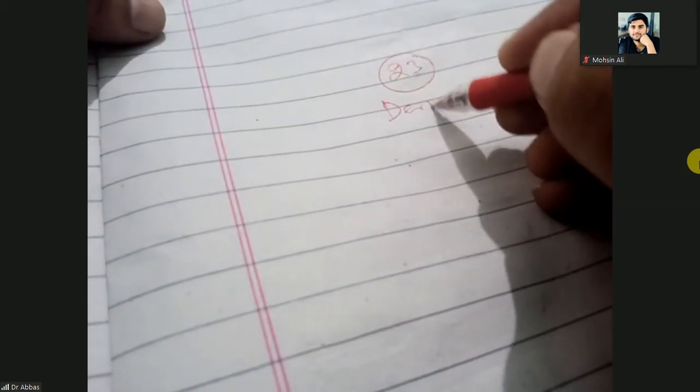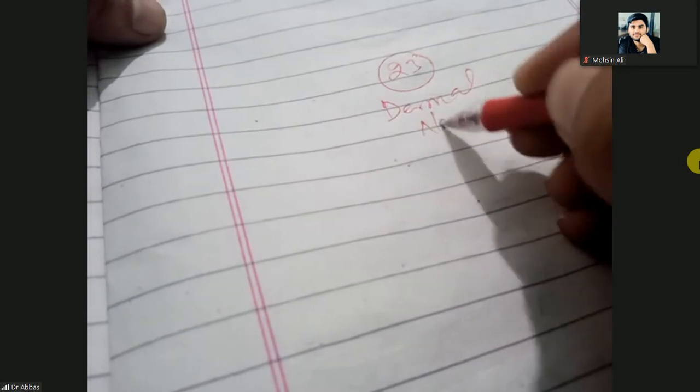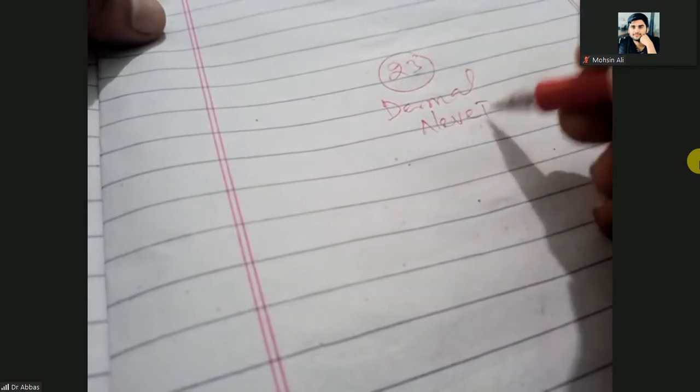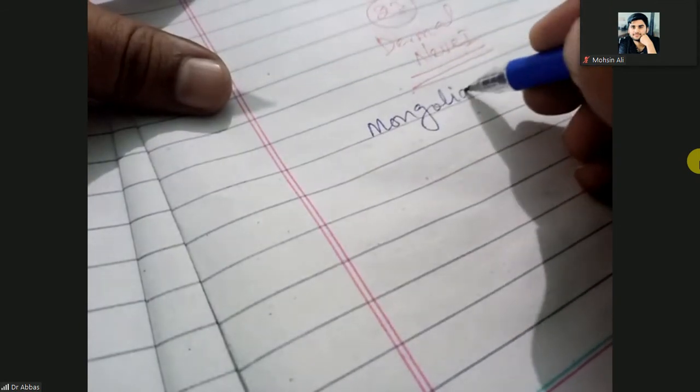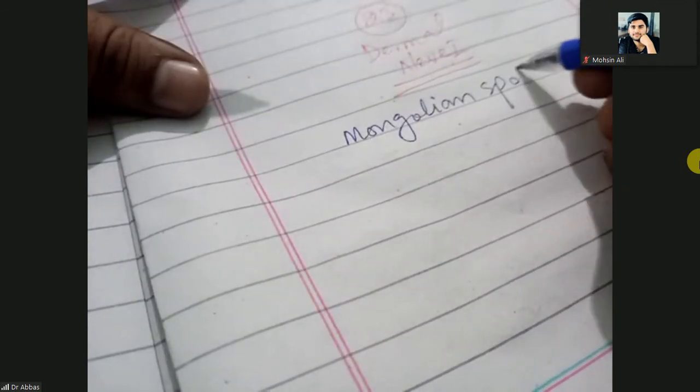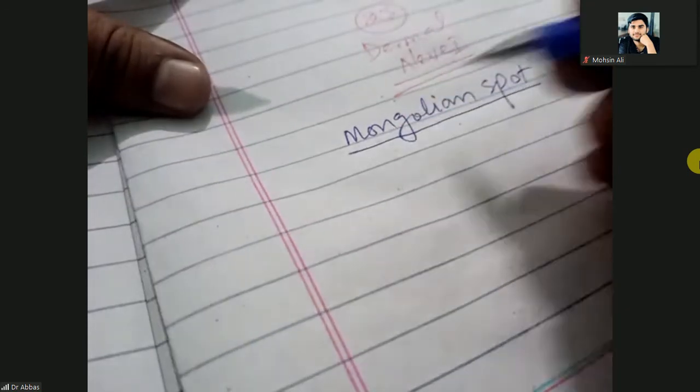So let's move on to the other nevi, the dermal nevi. Dermal nevi are the ceruloderma, page number 23.